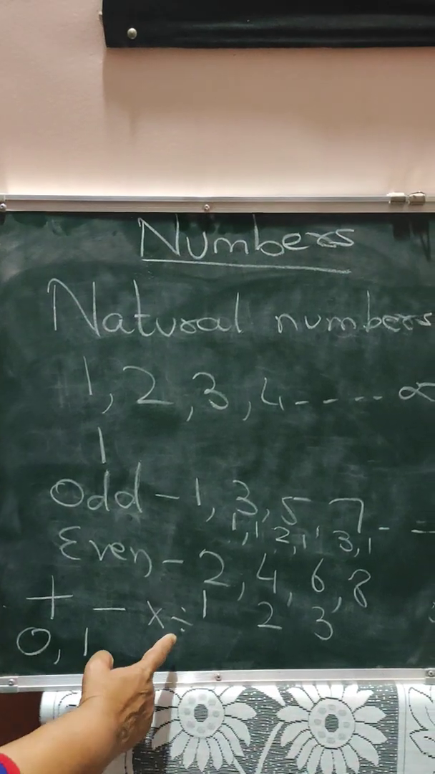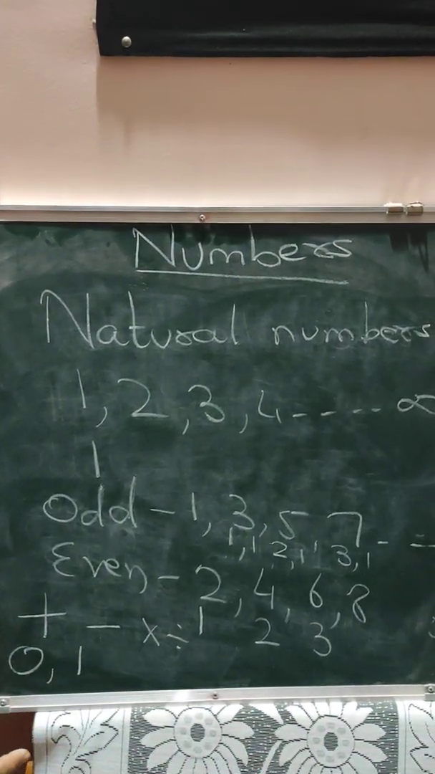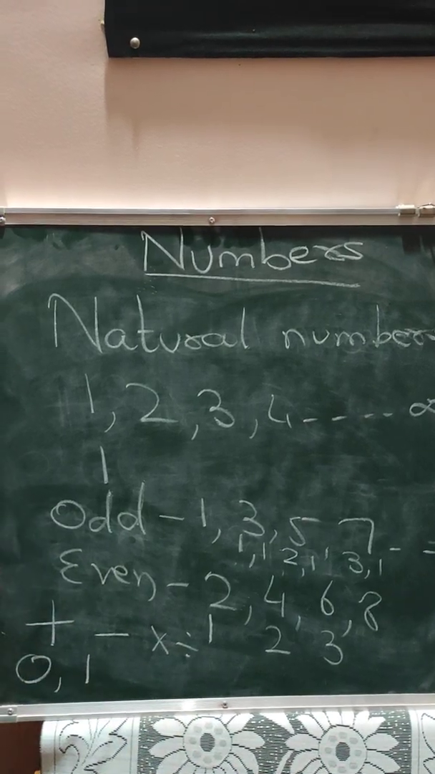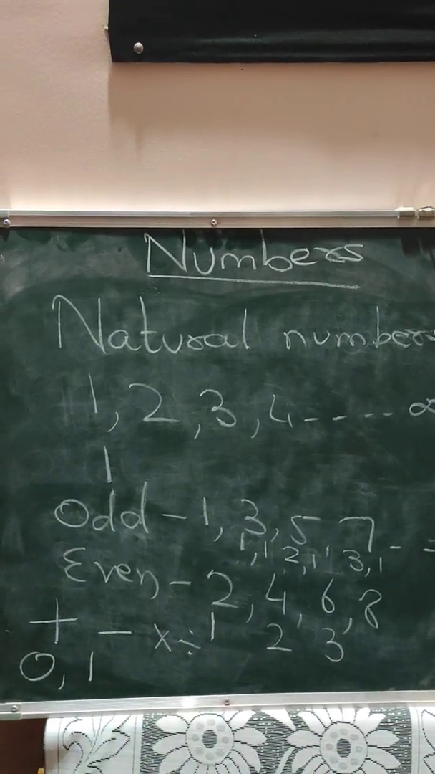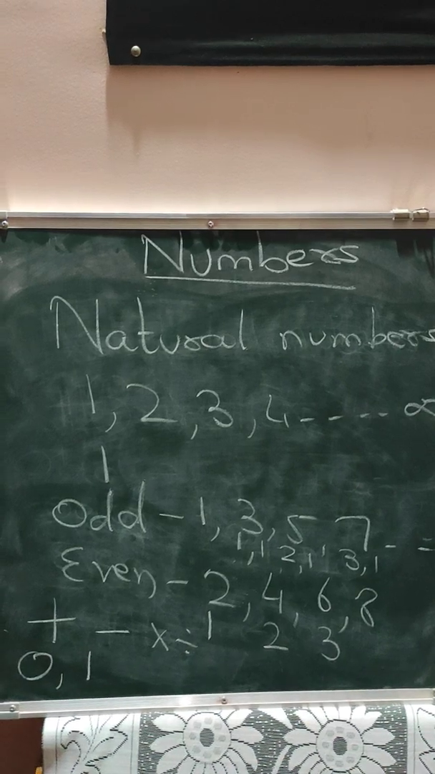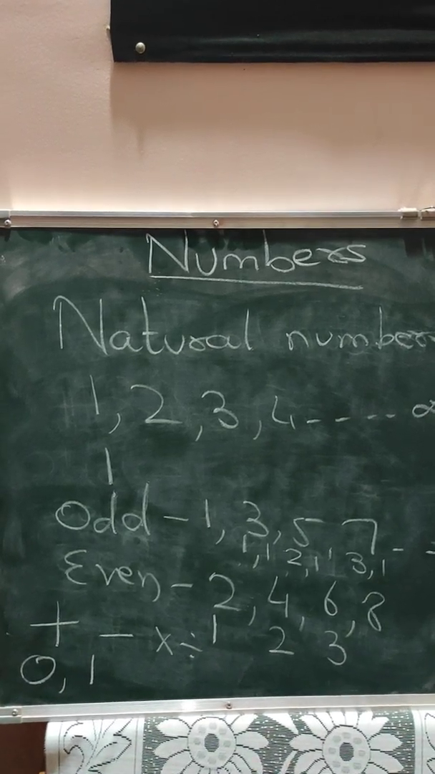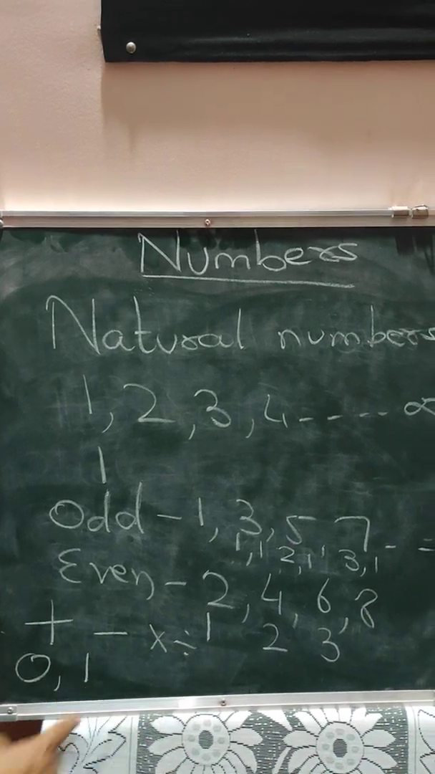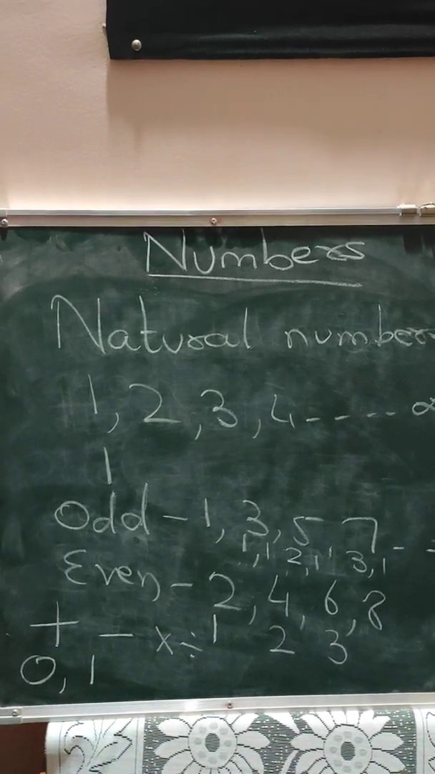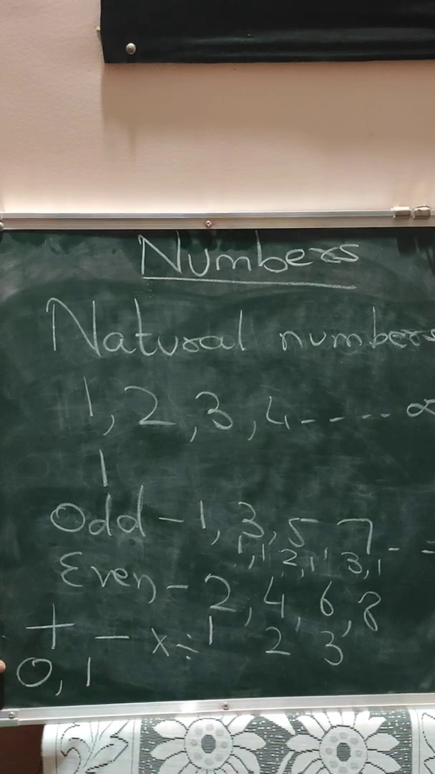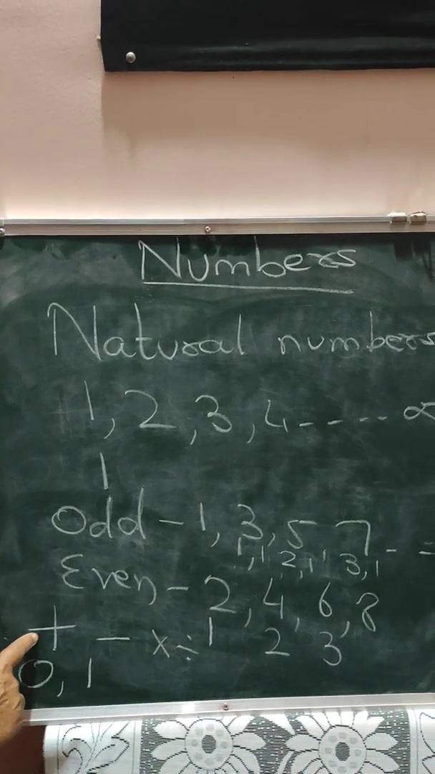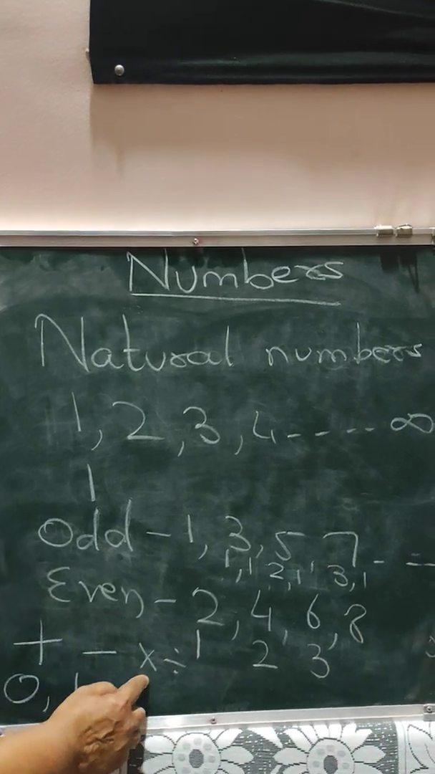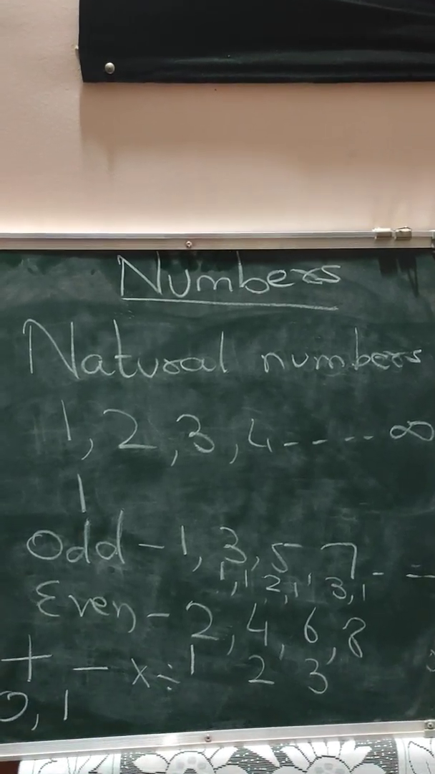And if you divide, here you please see my language. If you divide 0 by any number, children, remember one thing. You can never divide by 0. You can never divide by 0. So if you divide 0 by any number, you will always get the answer 0. In addition and subtraction, you get the same number, and in multiplication and division, you get 0.